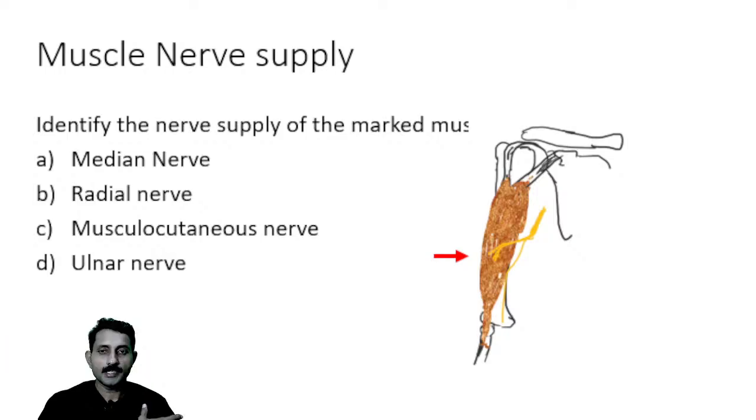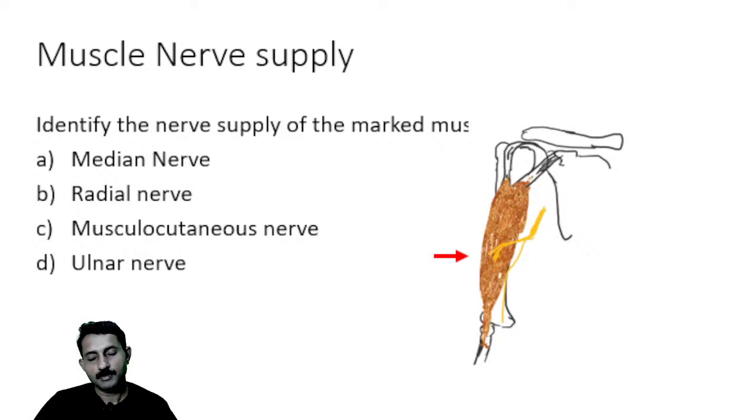So this is on the anterior aspect of arm. We got three muscles here. So what are the muscles? Biceps brachii, brachialis, coracobrachialis. Three muscles are there. Biceps brachii, what is the nerve supply? You can answer musculocutaneous nerve. Now the catch is starting in the forearm.